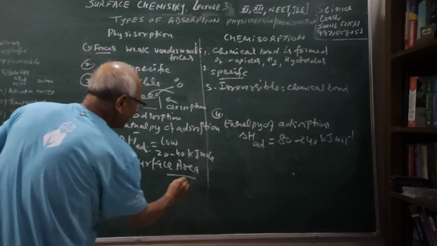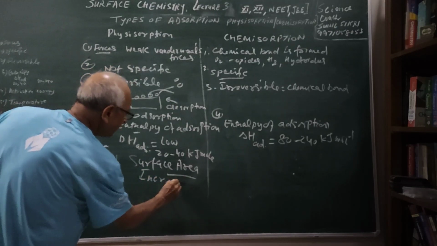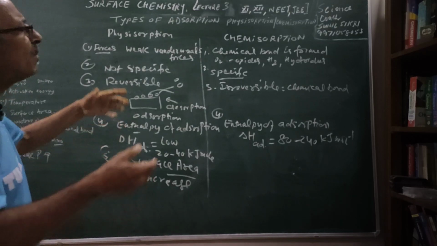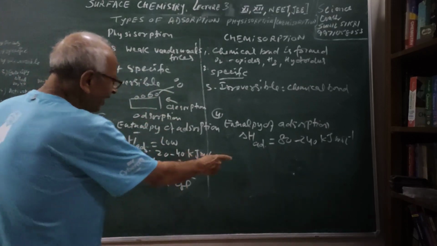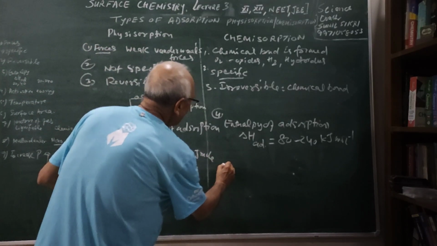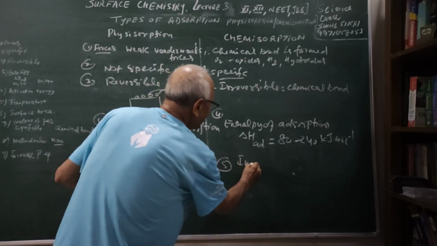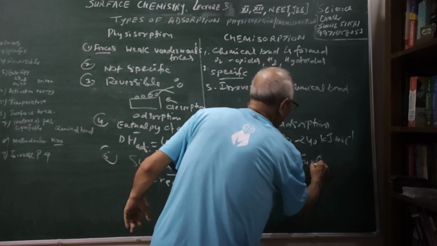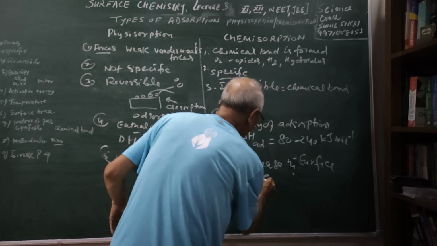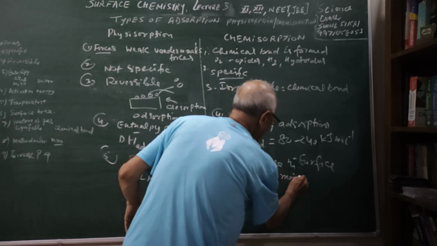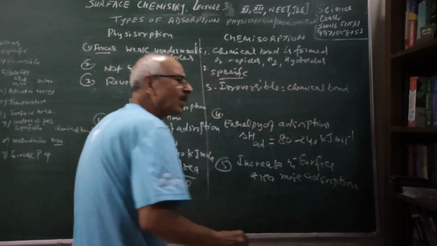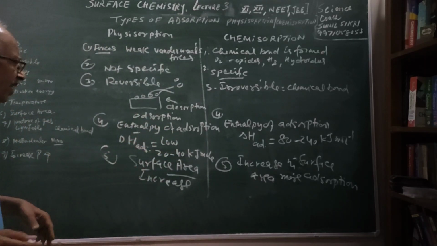Further, when we are talking of the surface area, in both the cases, if we increase the surface area, what happens, students? If I increase the surface area, what will happen? More adsorption will take place in both the cases. With increase in surface area, more adsorption is going to take place because there is a larger surface which is available for adsorption.